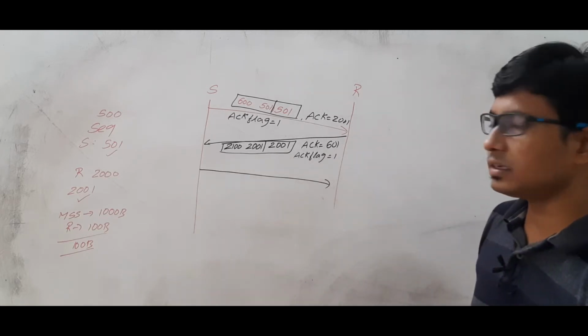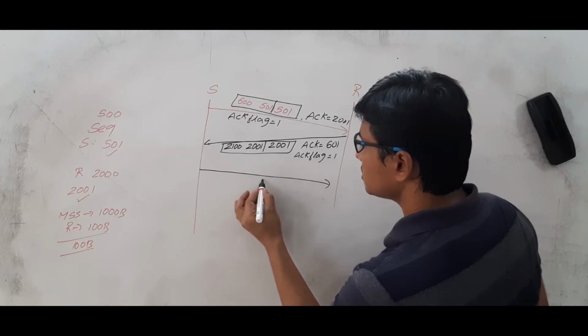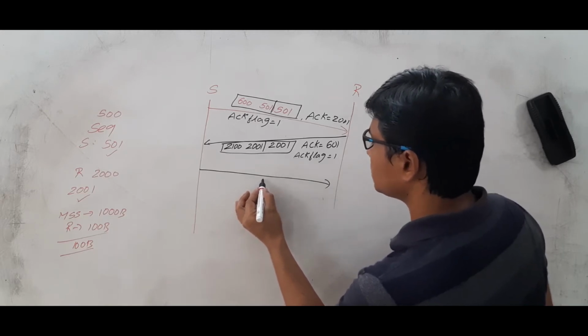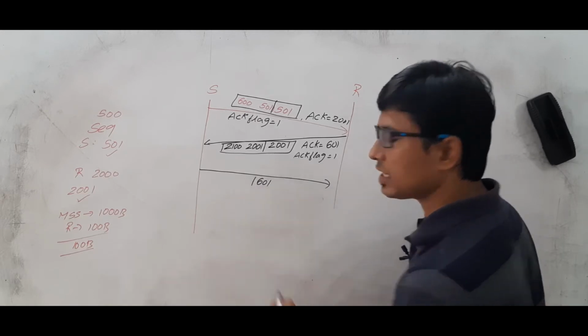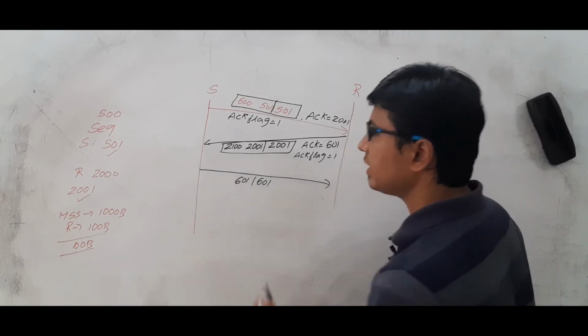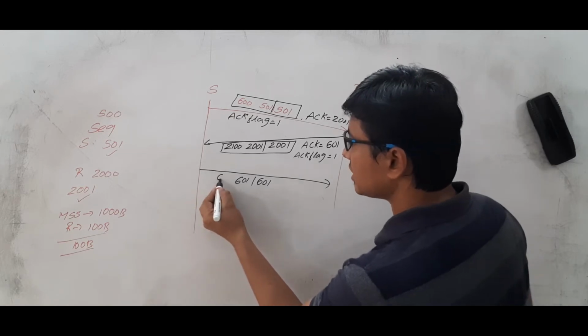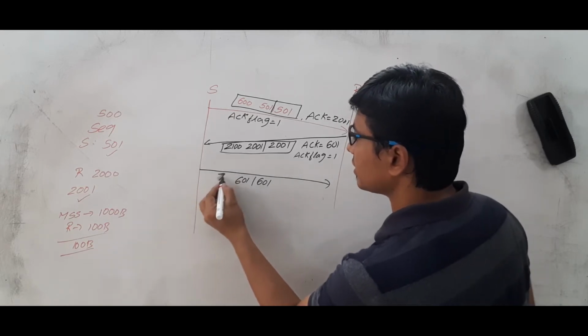Now the sender will send the sequence number. What is the sequence number it will use? 601, because it has to send the bytes from 601 to the next 100 bytes. So what will be the value? It will send the value as 700.